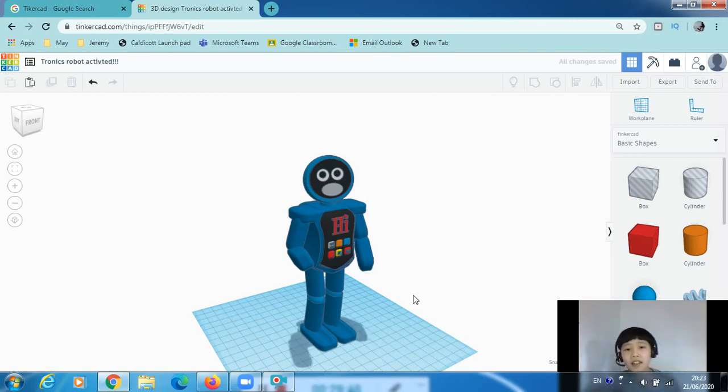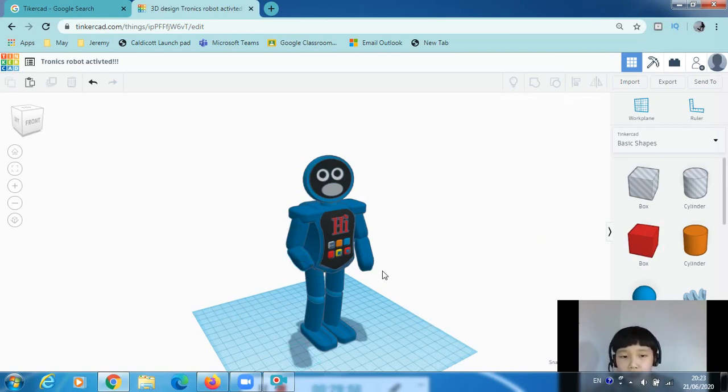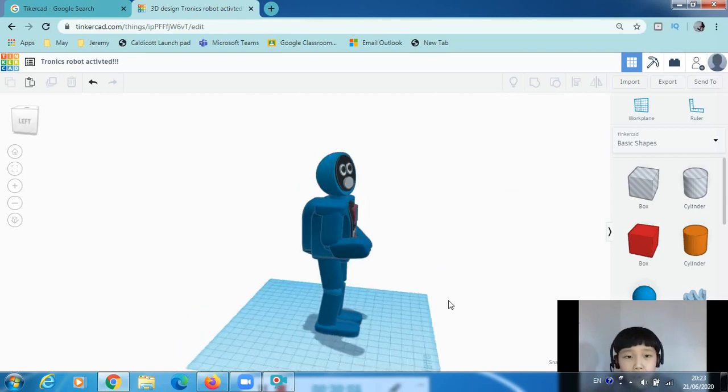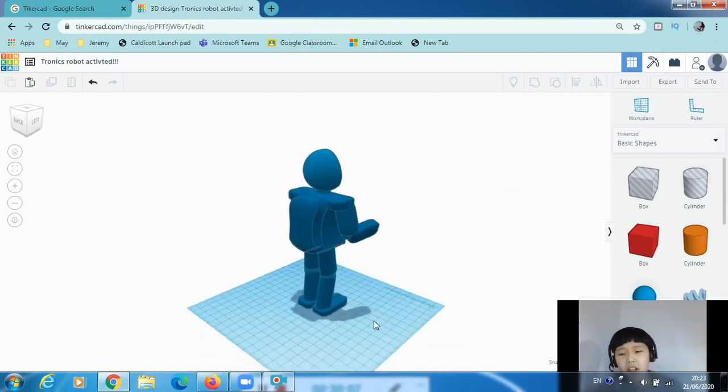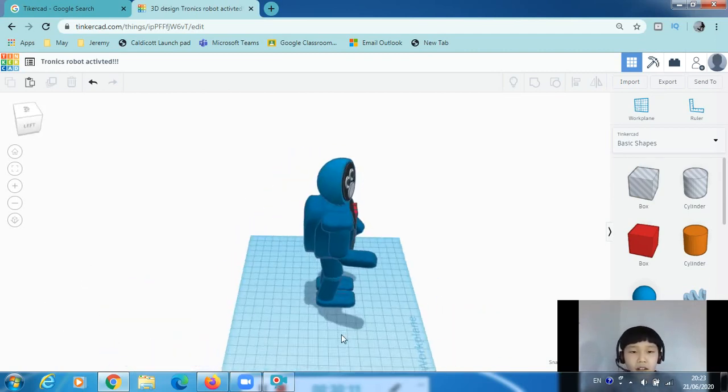Now, as you can see, I am a big fan of this 5 radius, because every single one of these shapes has a radius of 5. I just want it to be more smooth looking.